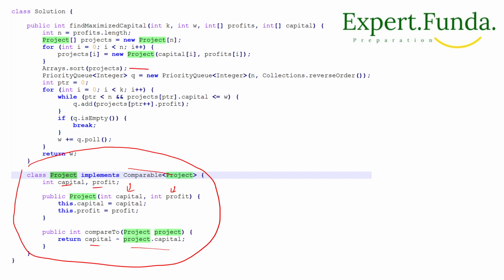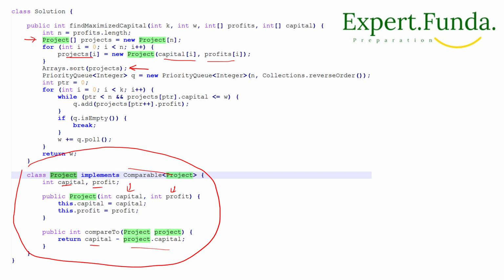So let's suppose once we have the projects, now we will sort the projects, right? Before sorting the projects, we have to make an array, and we will get all the projects here. We have total n projects. Now project of i will be a new project that will contain capital of i and profit. Two things it will take, first capital and another is profit.